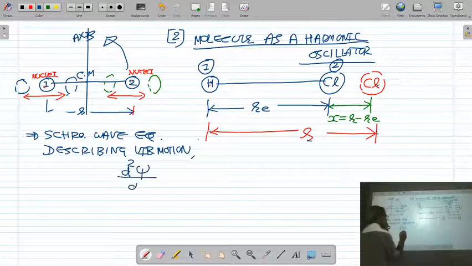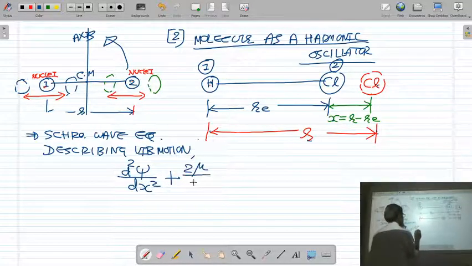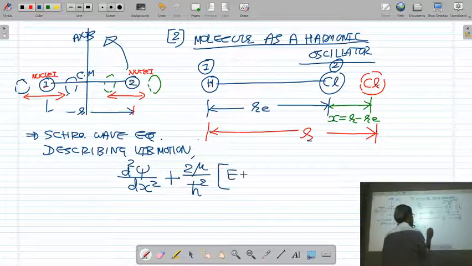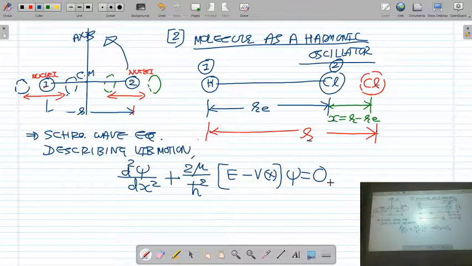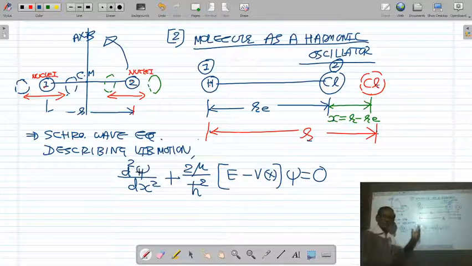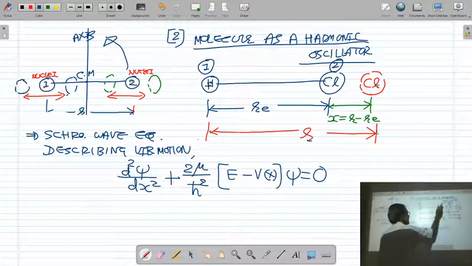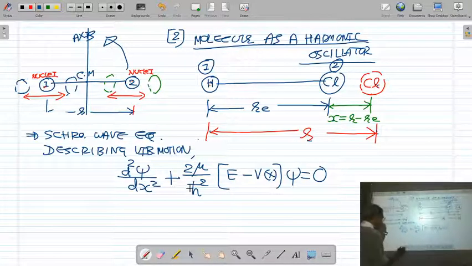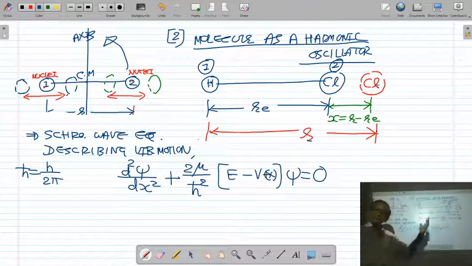d square psi upon dx square plus 2 mu upon h cross square (E minus V x) psi is equal to 0. You should know the meaning of each and every term. Psi is the eigenfunction of the vibrating molecule that we are going to obtain by solving this. Mu is the reduced mass; suppose you consider the HCl molecule, then mu is the reduced mass of the HCl molecule. H cross is the Planck constant divided by 2 pi, equal to h upon 2 pi. E is the total energy of the molecule, V x is the potential energy, and psi is the eigenfunction of the molecule.